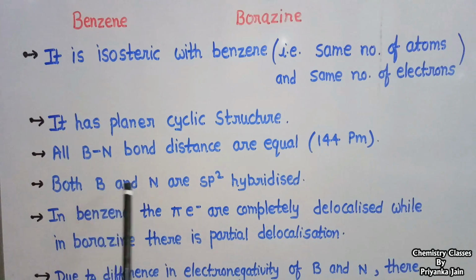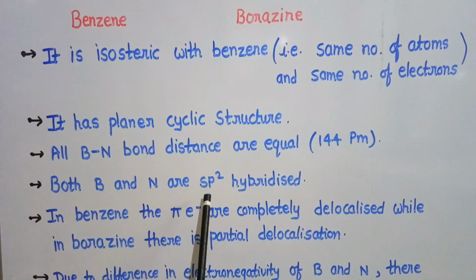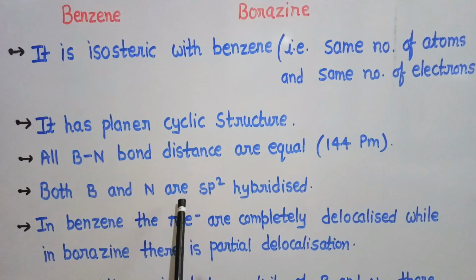Both boron and nitrogen are sp2 hybridized, as in the case of benzene, where the carbon atoms are sp2 hybridized. As a result, there are p orbitals available that can be utilized in delocalization.